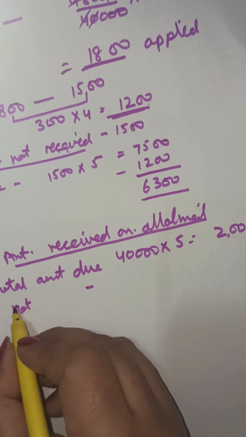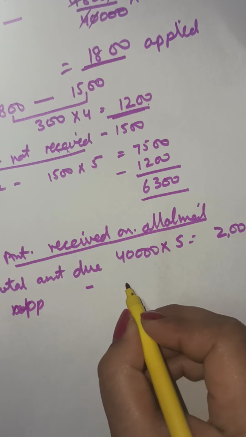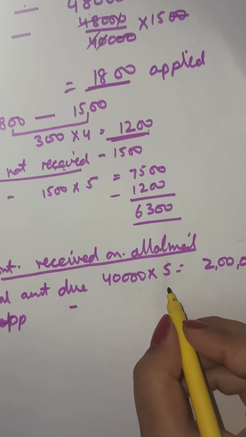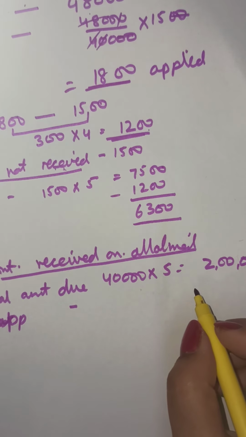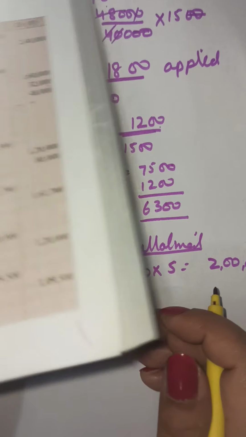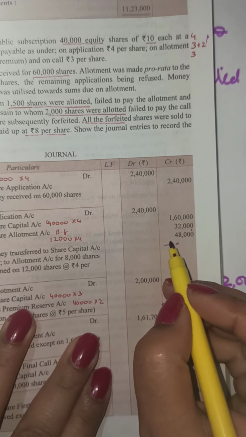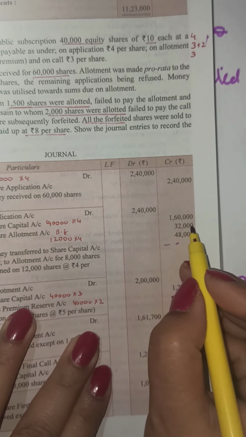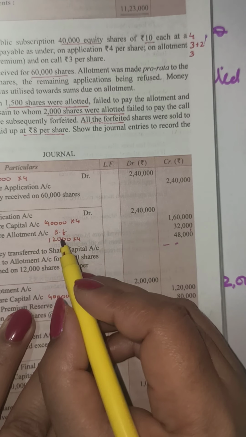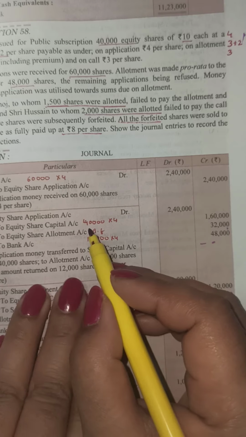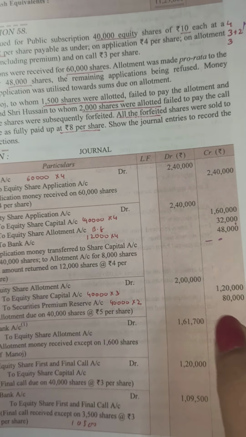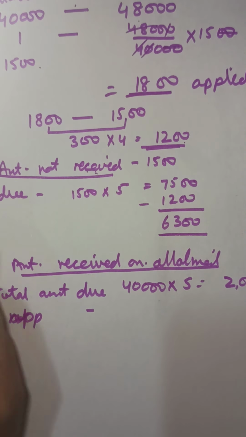No, first we take application. Amount received on application. The amount that has been received on application, that is the first working note, that 32,000, that excess amount received, the application money. This 32,000 received on application is the balancing figure. We will adjust it on allotment later. This has been received, so now we subtract this amount.